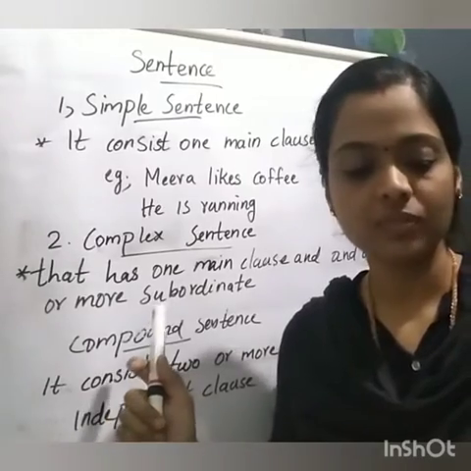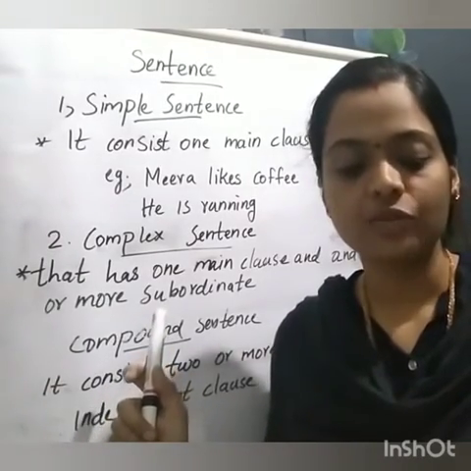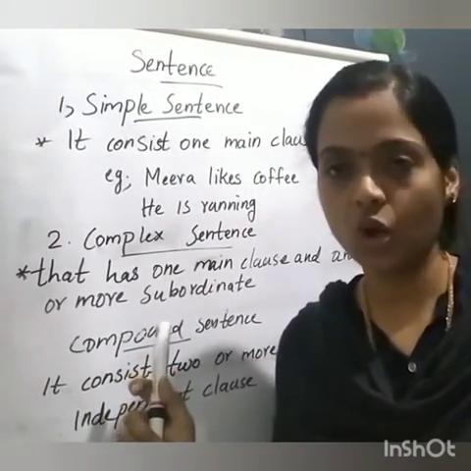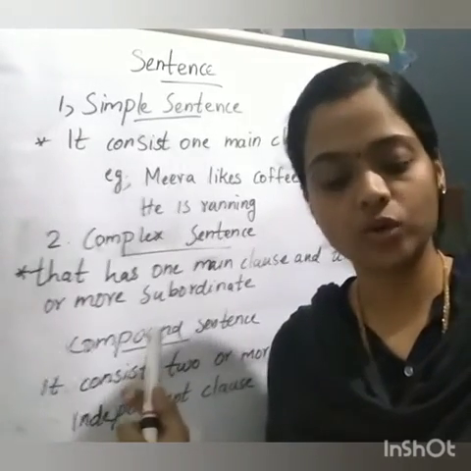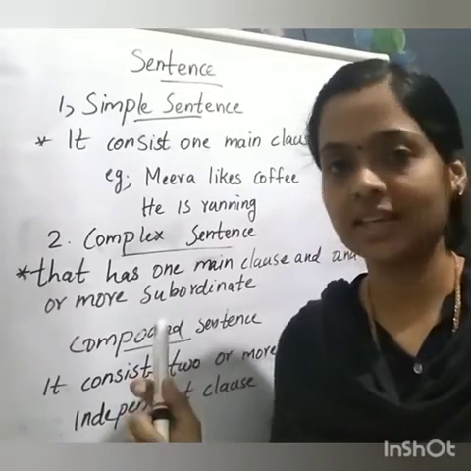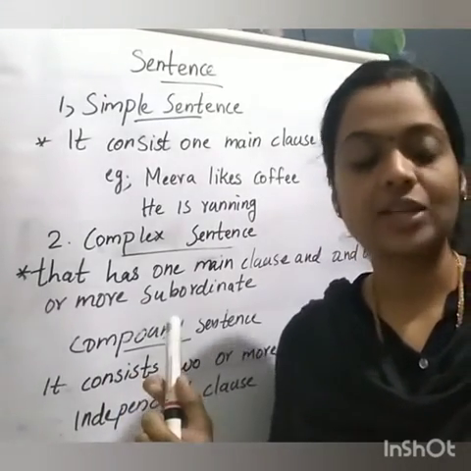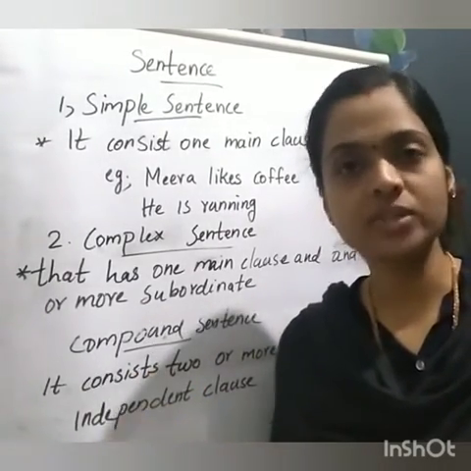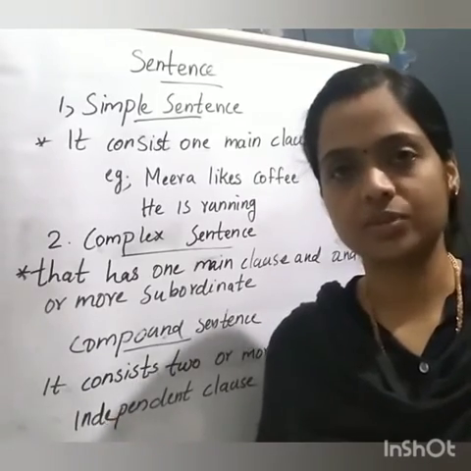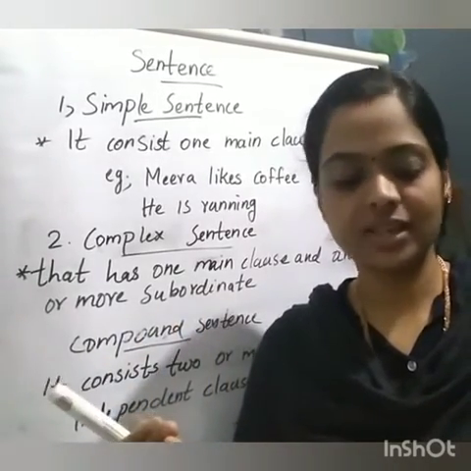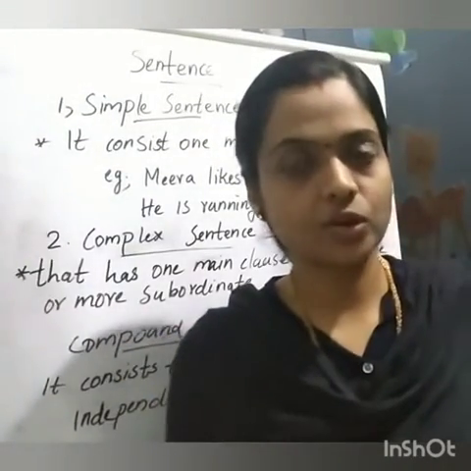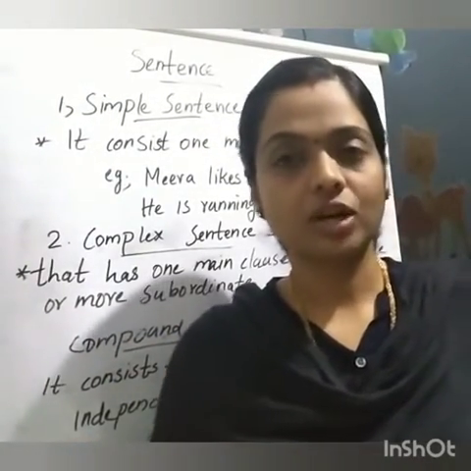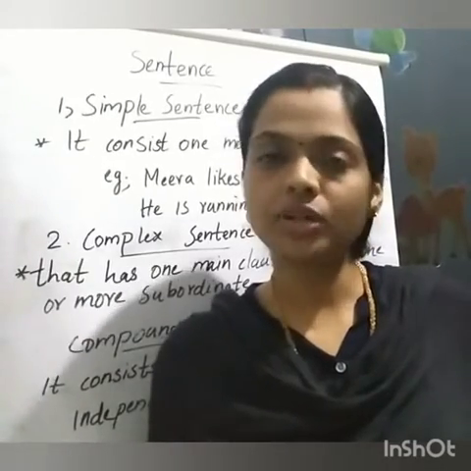Example: our dog barks when she hears a noise. Our dog barks, that is the main clause, and she hears a noise, that is the subordinate clause. The complex sentence has one main clause and one or more subordinate clauses.